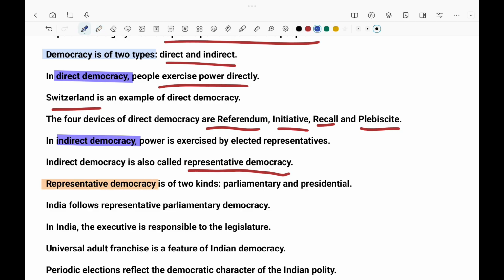The first is parliamentary and the second is presidential. And we in India adopt the parliamentary democracy. That is, the executive is responsible to the legislature.